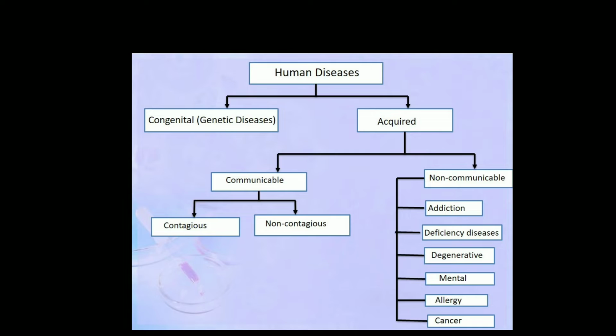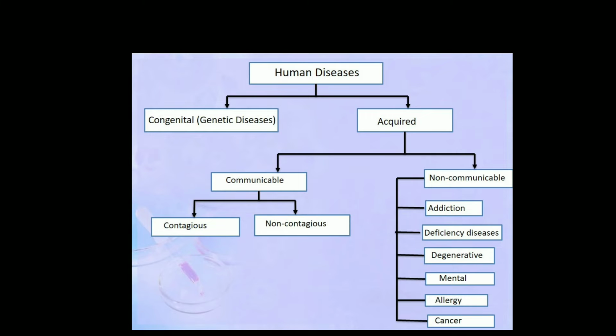Human diseases are mainly of two types: congenital, which are also genetic diseases, and acquired diseases. Congenital diseases are those diseases which are present at the time of birth. For example, various genetic disorders like Down syndrome, Klinefelter syndrome, hemophilia, color blindness, etc. Whereas acquired diseases are those diseases which we acquire in our lifetime.